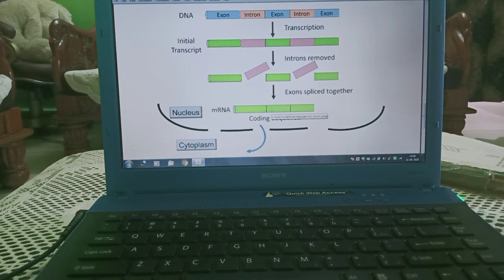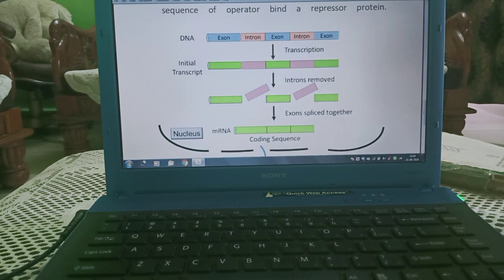In the nucleus, codon or coding takes place, and according to that, formation of protein.